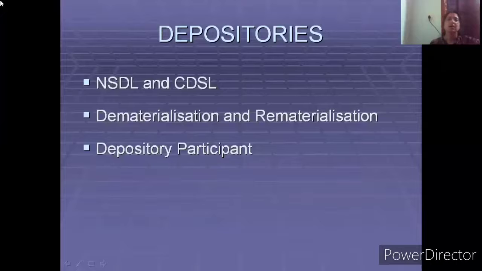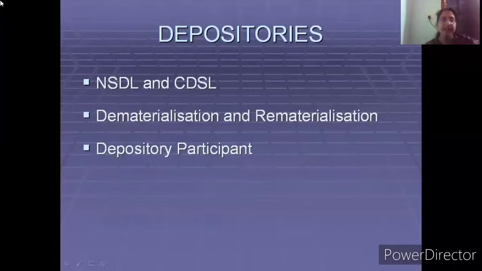So what is the function of these depositories? The first function they serve is that they enable the brokers to deposit their client securities with them. They expect the brokers to deposit the client securities with them for a brief time at least.